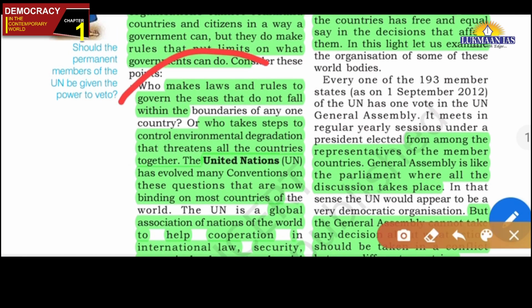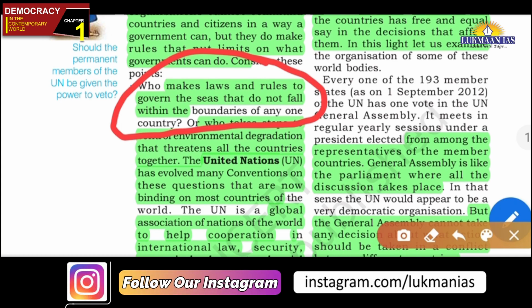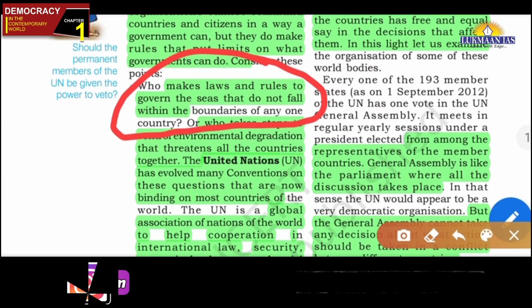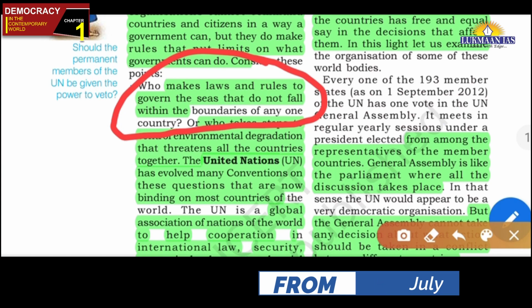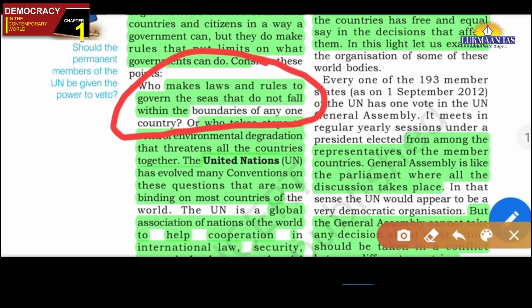So the laws of the seas, we will see this also, whether in foundation class or somewhere else: the United Nations Convention on Laws of the Sea. The laws of the sea have given some rules and regulations for the world to follow regarding seas. For example, territorial waters, exclusive economic zones, EEZ, and high seas. Regarding this, there is one law as per UNCLOS, the Convention on Law of the Seas. So this is how the laws and rules regarding the seas have been framed by a world level organization.